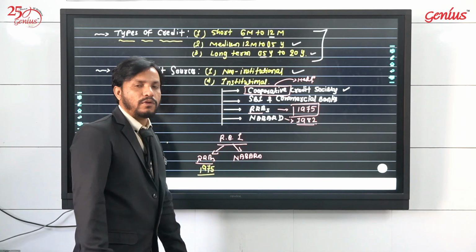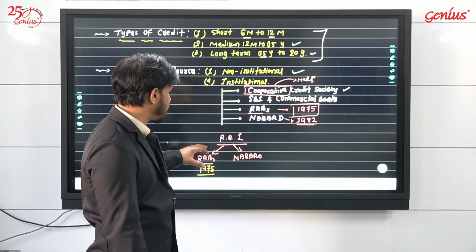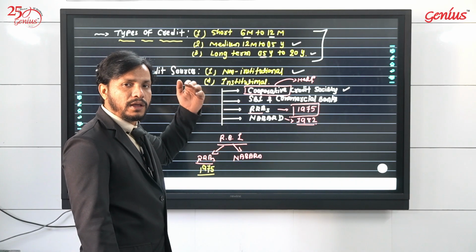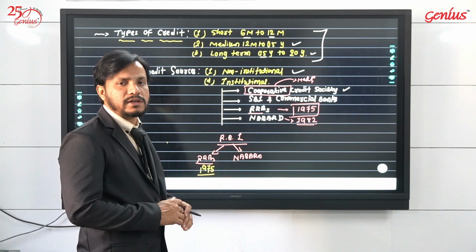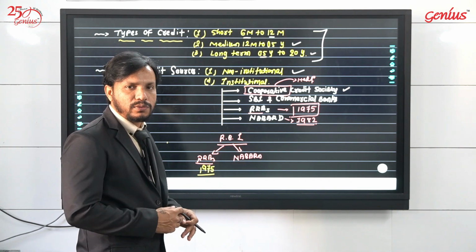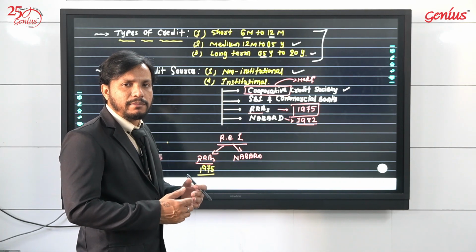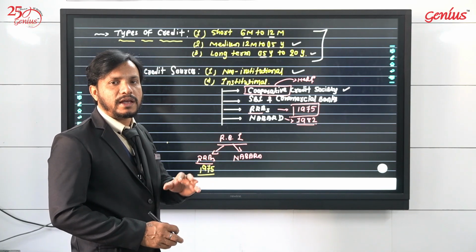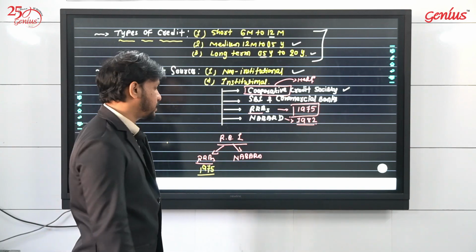The objective of RBI in setting up the RRBs was to spread completely into the villages and help the farmers by granting money as much as possible. With that motive, RRBs were set up.